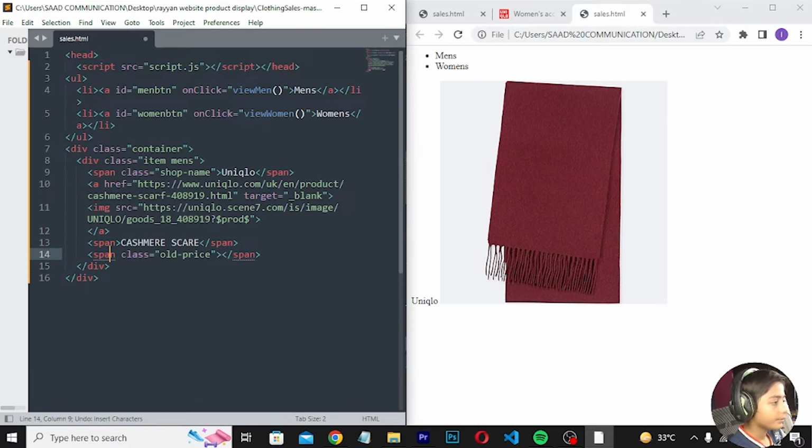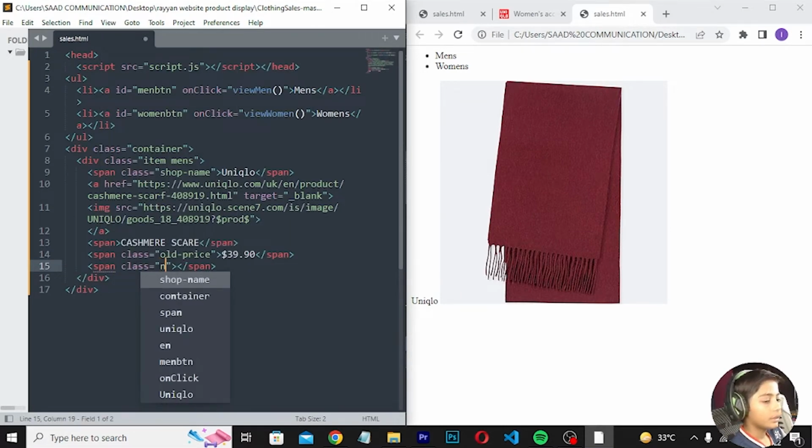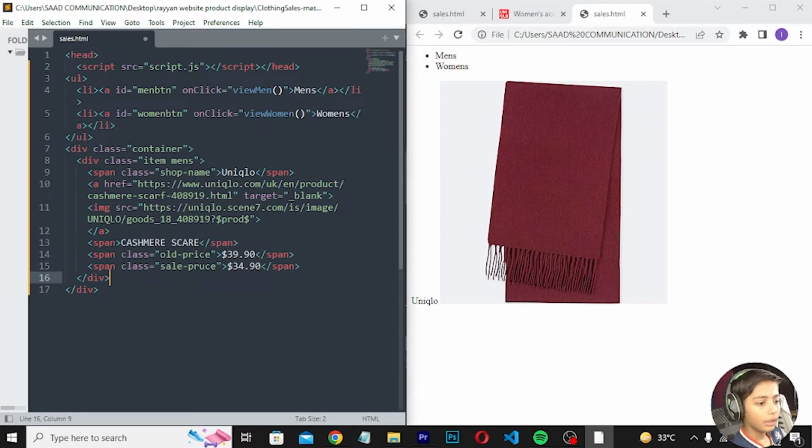Old price will be 39.90, and you can write a span. Class should be sale price. Sale price will be 34.90, and here we can press enter.